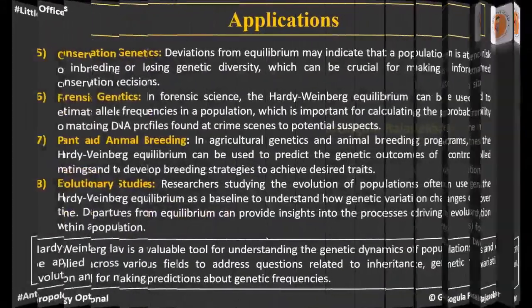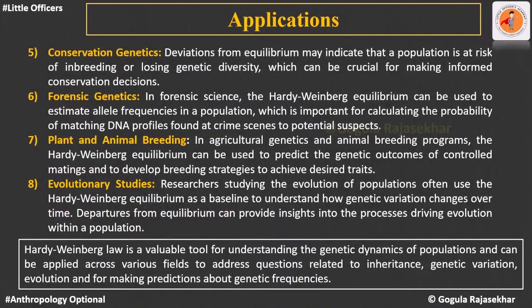Then one more application is conservation genetics. That means deviation from the equilibrium indicates what is the risk or what is the genetic load in a particular population. Based on that, we can make crucial changes, and this can help us in making informed conservation decisions with respect to the genetics. Then it also helps in forensic genetics.